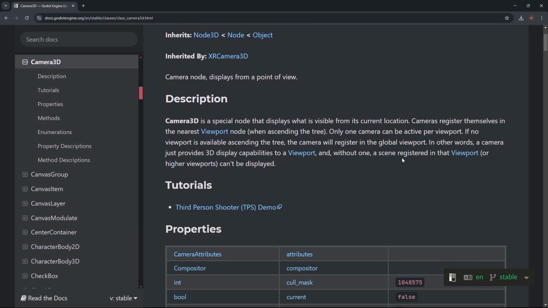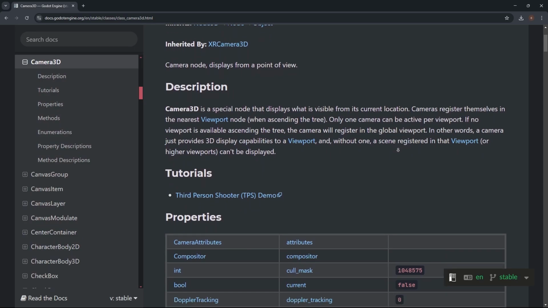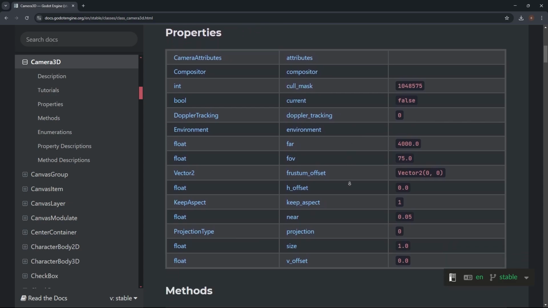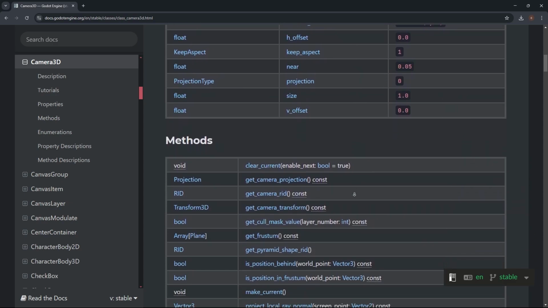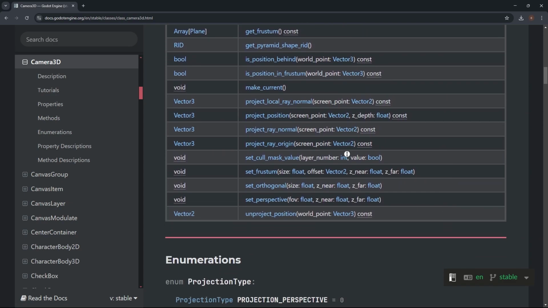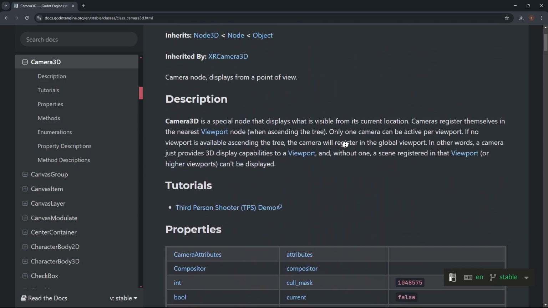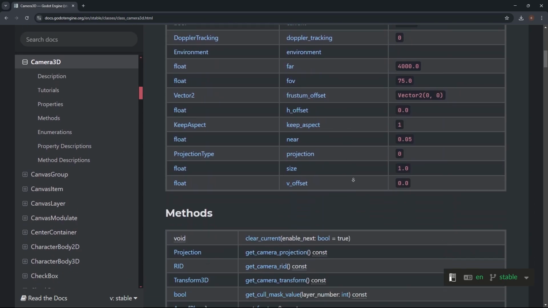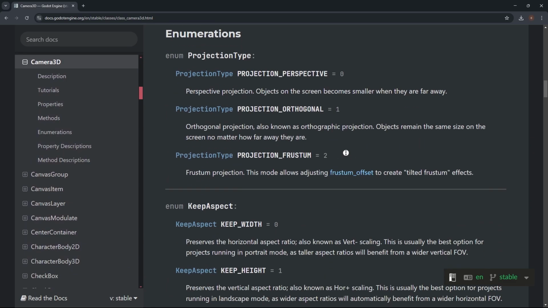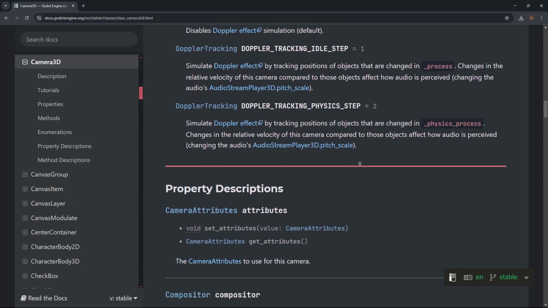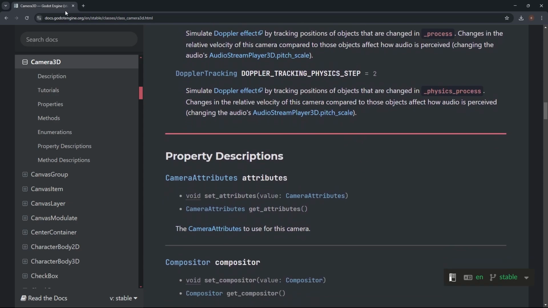Nodes inherited by XR camera. Third person shooter. No. First person, bro. Third person is... everybody's doing it. I don't want to do no third person either. This is not helping. I don't think this stuff's going to be any good.